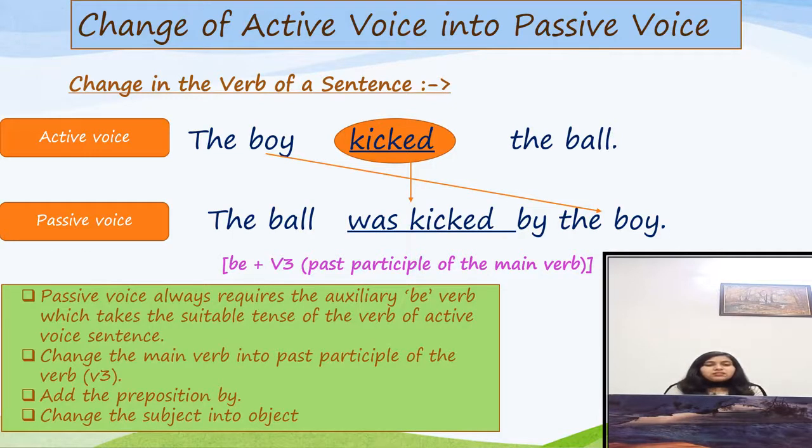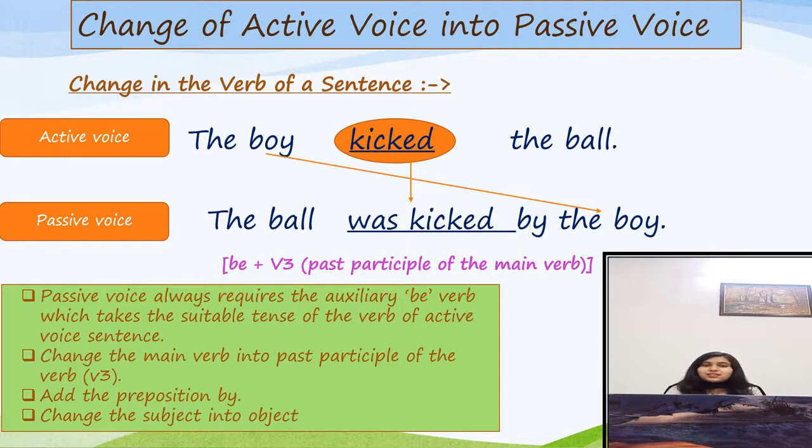As we can see here, in this sentence, after the subject the ball, we have written the auxiliary verb, and this auxiliary verb always takes the tense of the verb of active voice sentence. And as we have already recognized the tense of the sentence, that this sentence is in simple past tense, that's why we have used here the simple past form of the be verb. And the simple past form of the be verb is was and were.